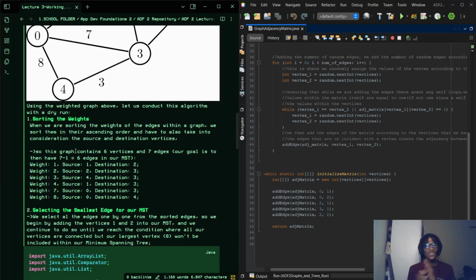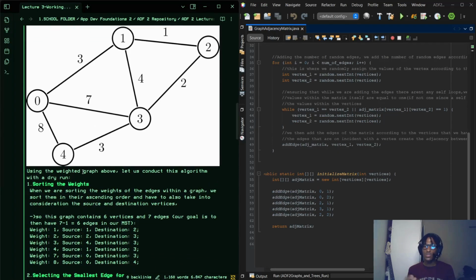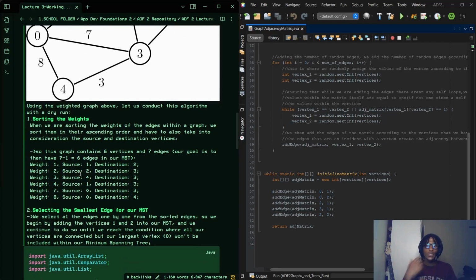But anyway, let's jump right in. I have this weighted graph over here. Using this weighted graph above, let's conduct this algorithm with a dry run. So first things first, we said that we have to sort the edges. Another part that we have to think about when working with the minimum spanning tree is that we don't only have the weight of the edge, right?